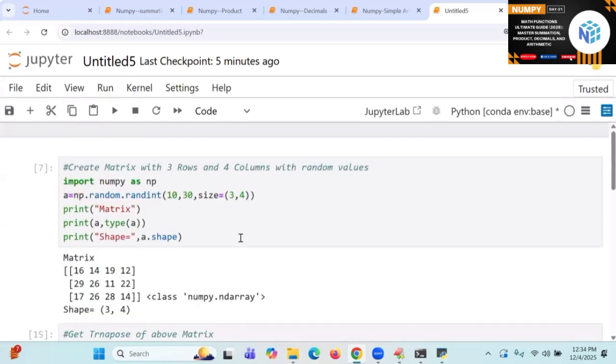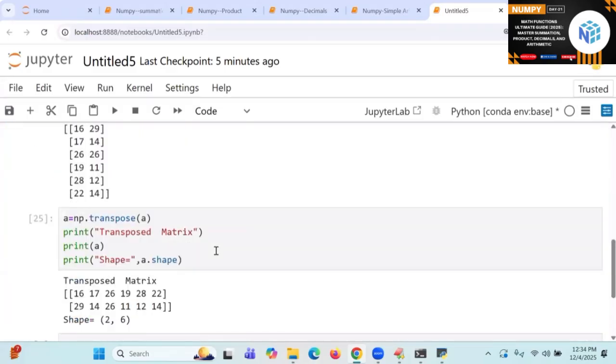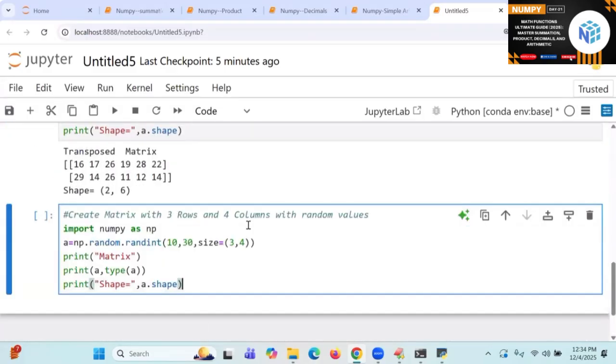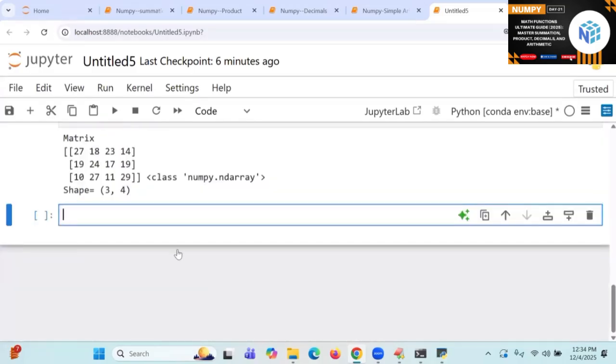There is one more way to get the transpose of it. There is one attribute present. Look at that. This is a given matrix, students. To get the transpose of a matrix, we use an attribute T. Letter called what?